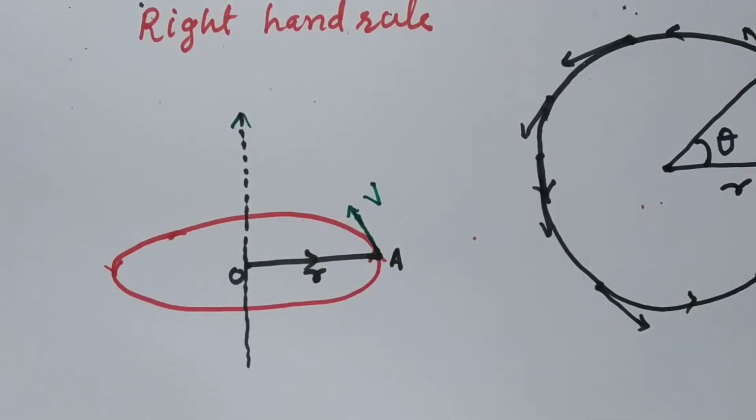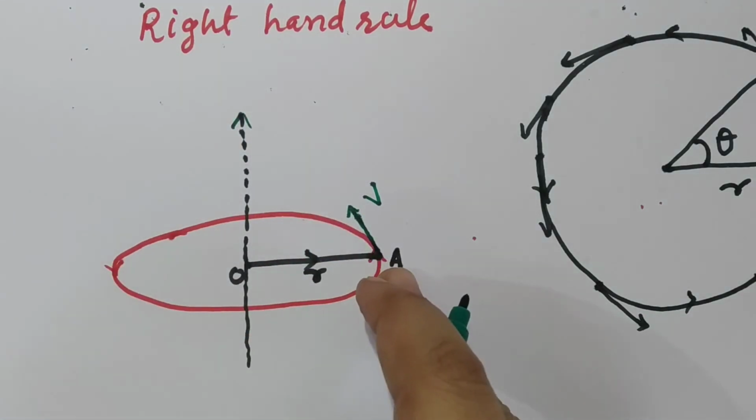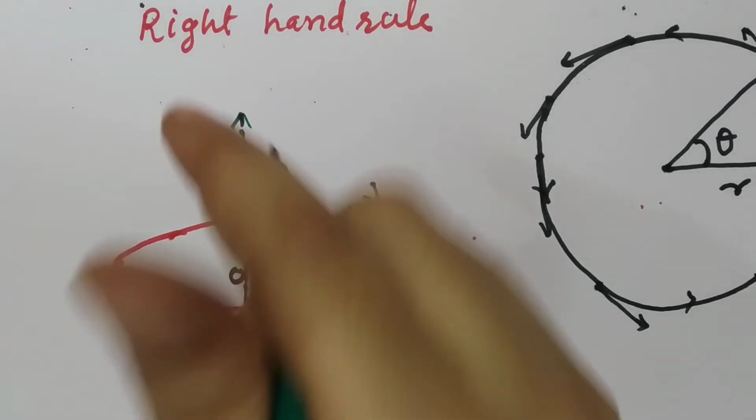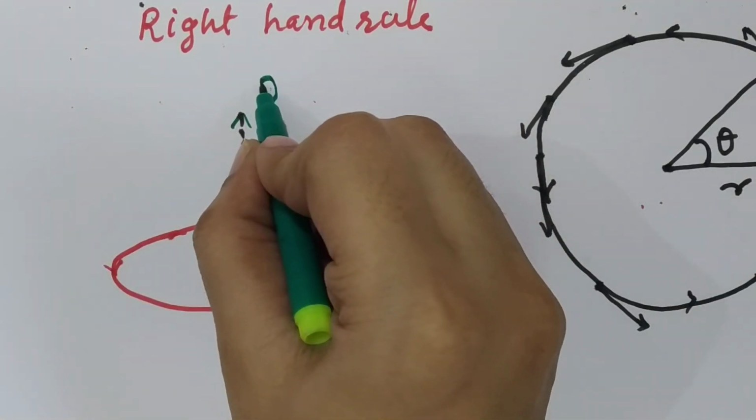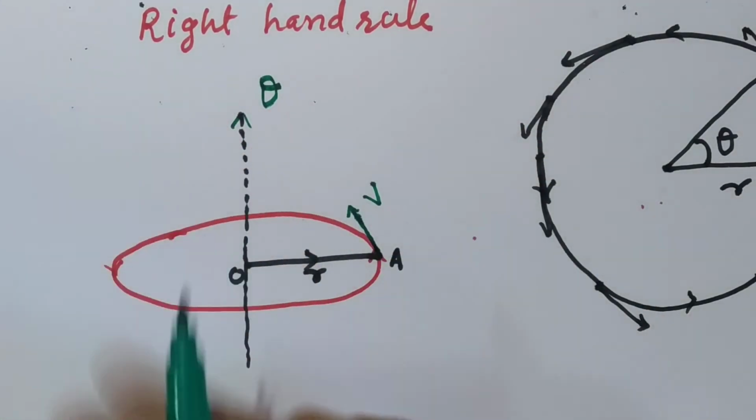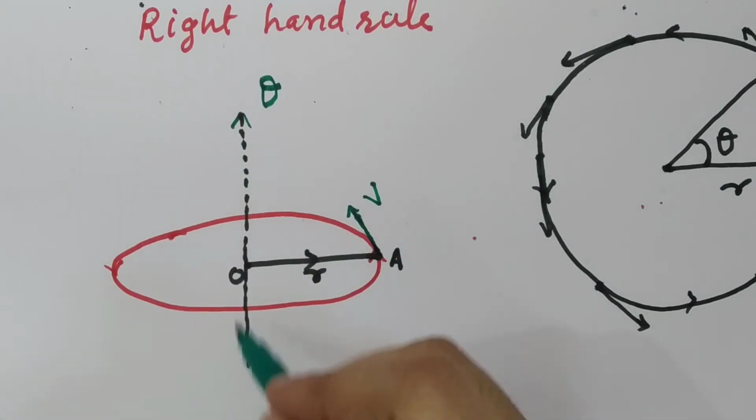The direction of angular displacement, as per the right hand rule: since the particle is performing circular motion in an anti-clockwise direction, angular displacement is directed along the axis, in a vertically upward direction. If the rotation is clockwise, then the direction will be along this line.